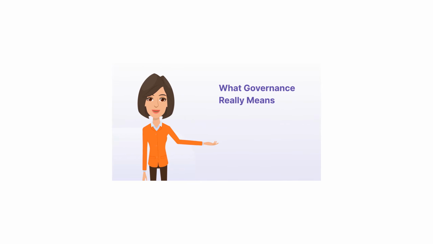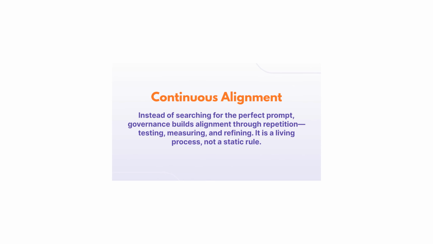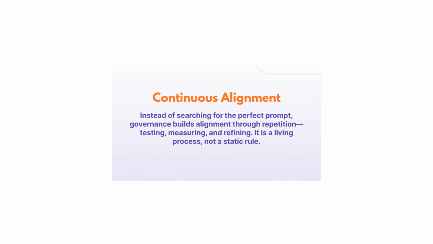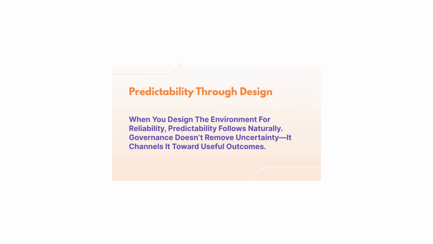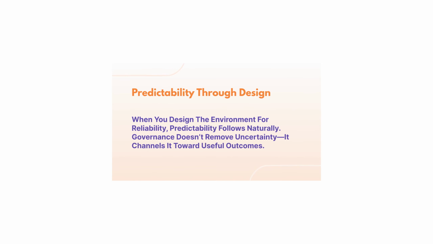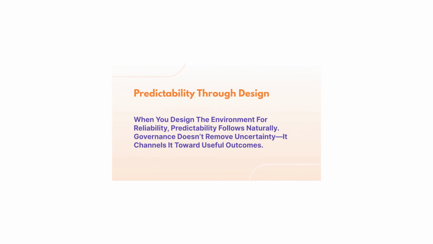What governance really means. Continuous alignment. Instead of searching for the perfect prompt, governance builds alignment through repetition, testing, measuring, and refining. It is a living process, not a static rule. Predictability through design. When you design the environment for reliability, predictability follows naturally. Governance does not remove uncertainty, it channels it toward useful outcomes.